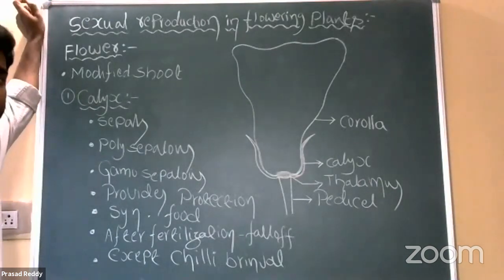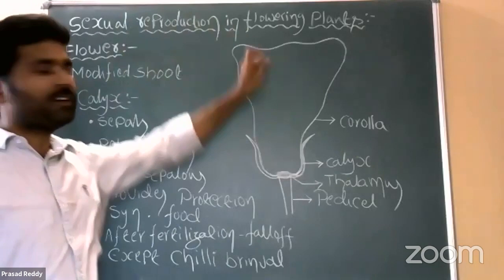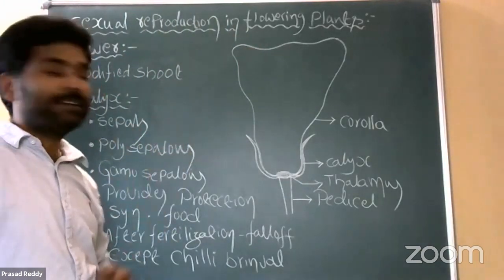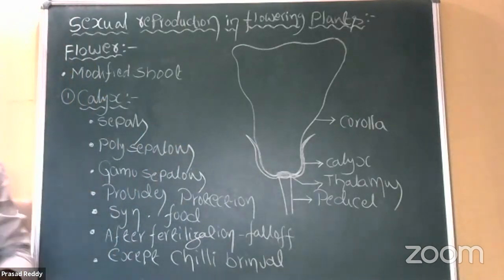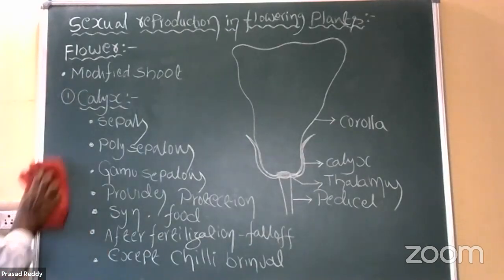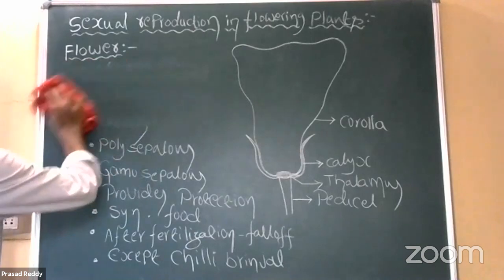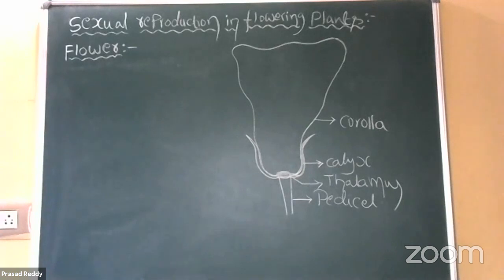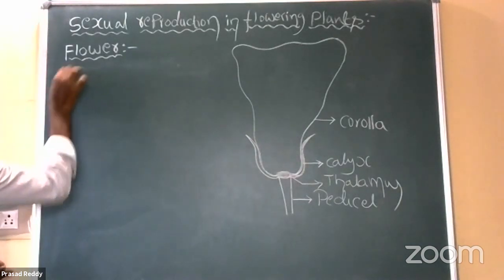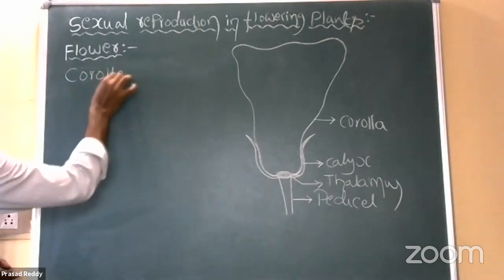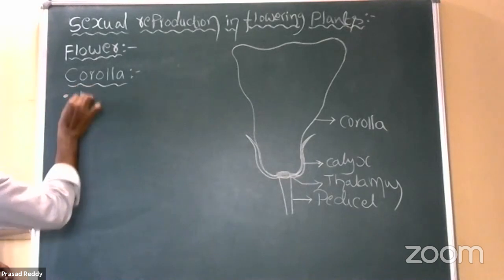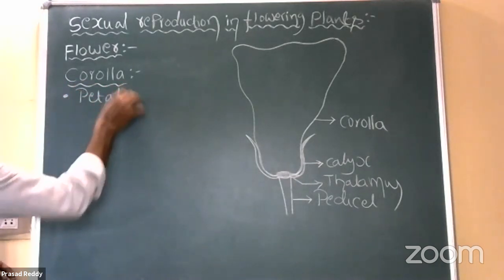The corolla is the second whorl. It is colored and attractive and attracts insects for cross-pollination. It is made up of small subunits called petals. So the corolla is composed of small subunits called petals.